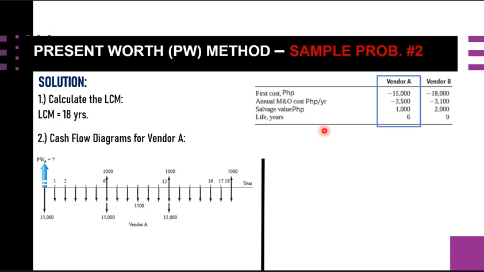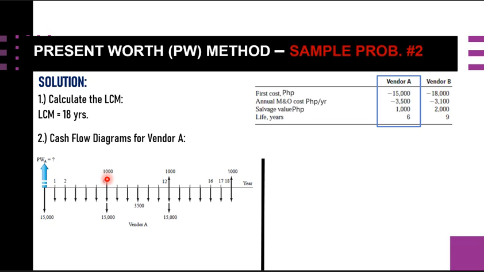And then we have this salvage value of 1,000. Take note, for vendor A, actually this is only 6 years, until this point, without considering the different life alternatives.